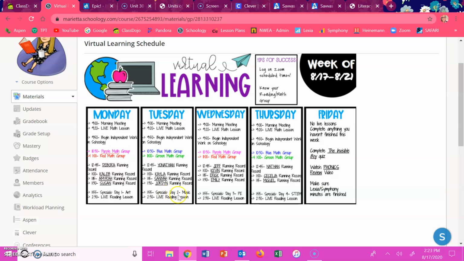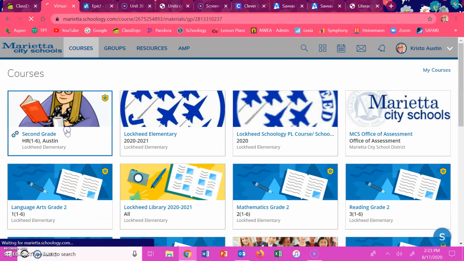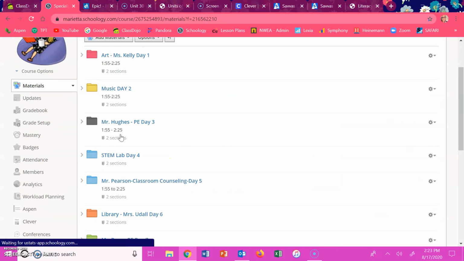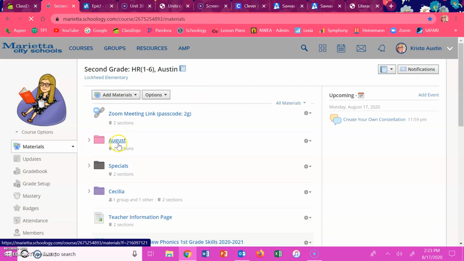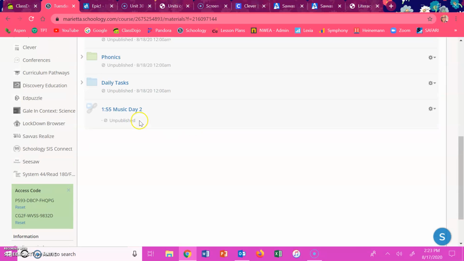At 1:55, the specials today is music. That can always be found since it's day 2 in the specials folder. Day 2 music. And you click on Mr. Fleming's Zoom link. Or if you want a quick find, I also put it in our folder of the day at the very bottom. So it'll be the same Zoom link. And if you ever forget the time, it's also right there. 1:55 music.